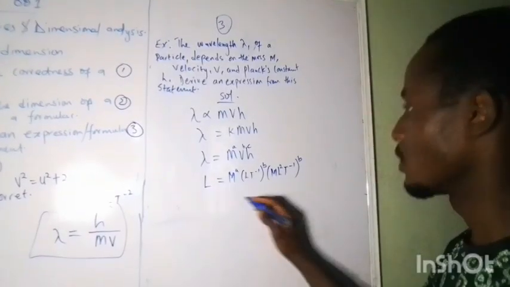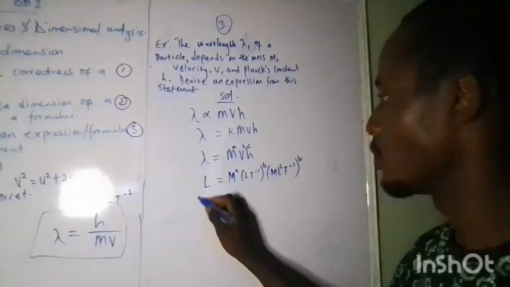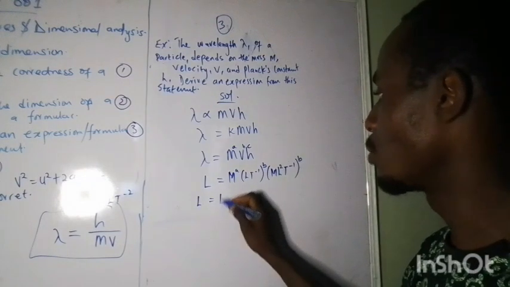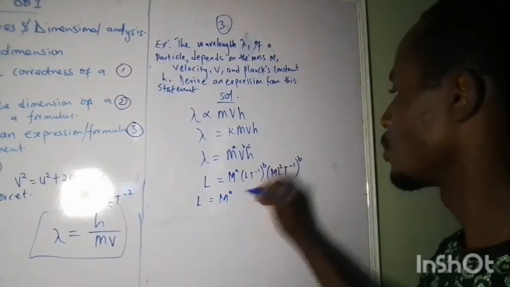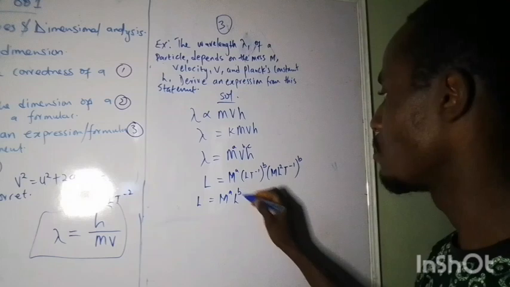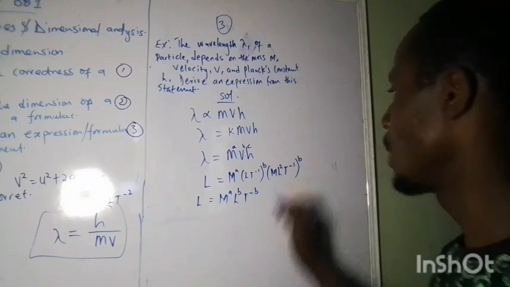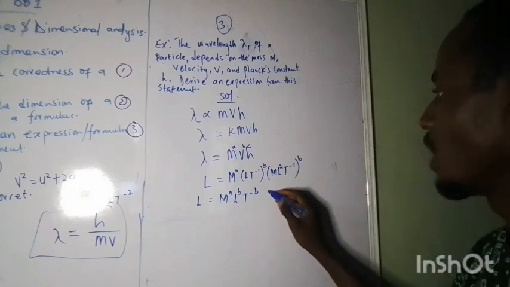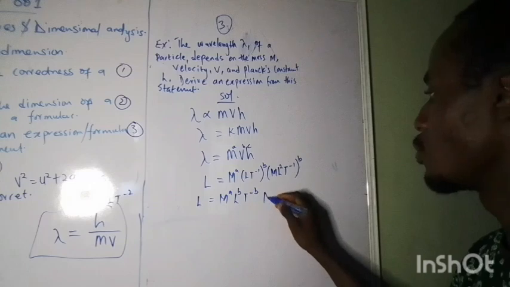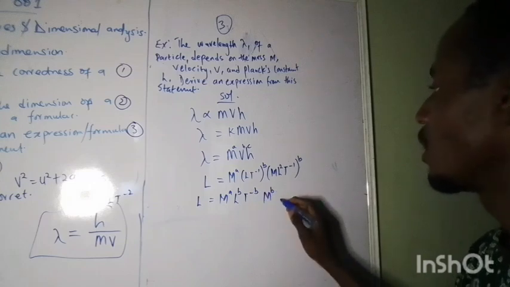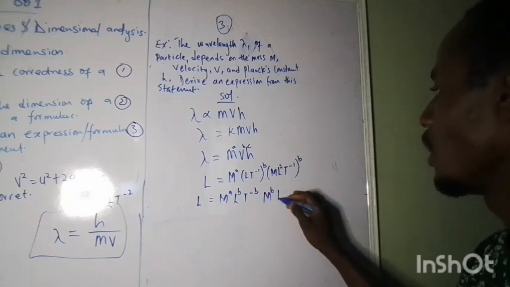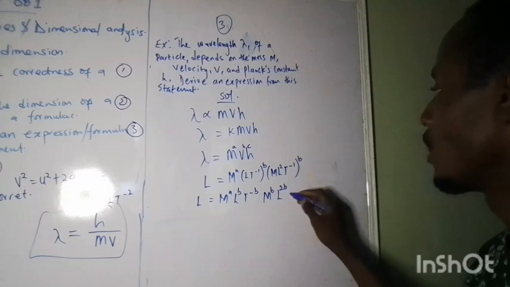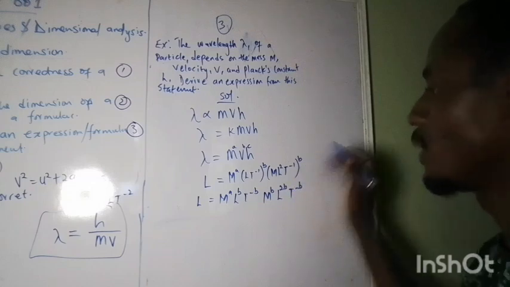So now what next? After writing this, you have L equals M raised to power a. You just have to open the brackets, L raised to power b, T raised to power -b. And here you'll have M raised to power c, and then you have L raised to power 2c, and then you have T raised to power -c.